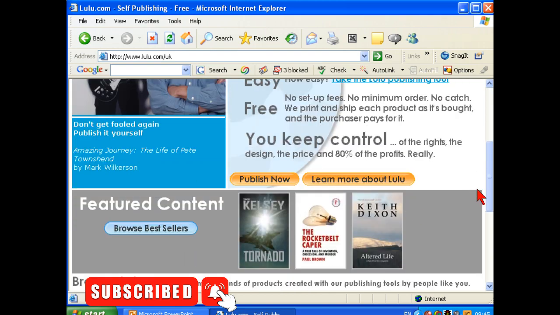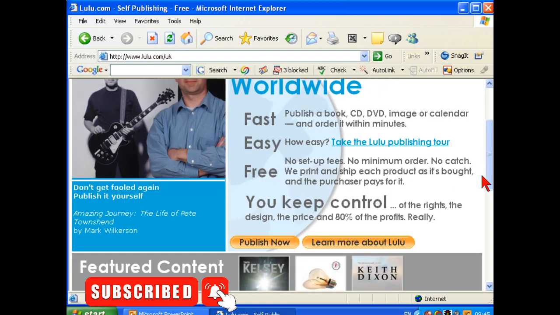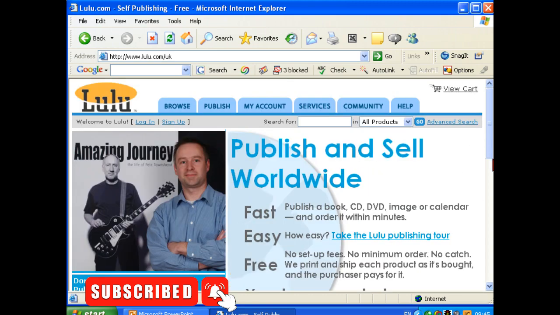You can create books. They're very, very good at books, but they also do CDs, DVDs, all kinds of stuff. There's no setup fees, no minimum order. Worthwhile looking at. It's always good to have a hardback book published under your own name. Gives you a lot of authority. So there you go. Look at both Cafe Press and Lulu and create your own hardback book.